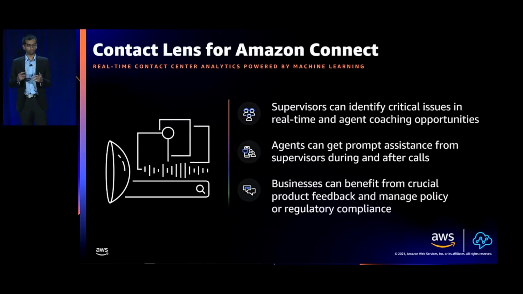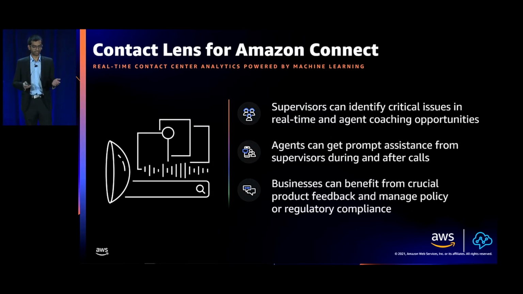Two years ago, we announced Contact Lens for Amazon Connect during reInvent 2019. Contact Lens is a set of machine learning capabilities that enables businesses to analyze customer conversations. These capabilities are available as a part of an out-of-the-box integrated experience in Amazon Connect. And you can access them with a few clicks without the need for any technical expertise.